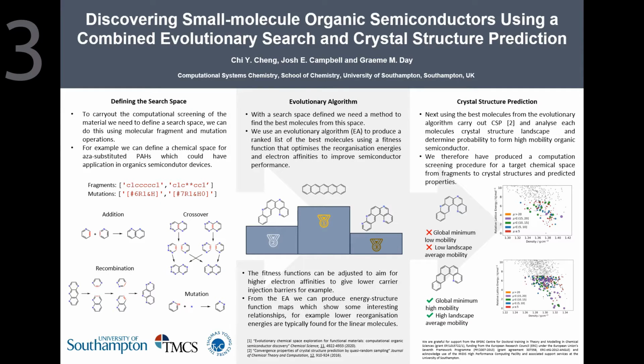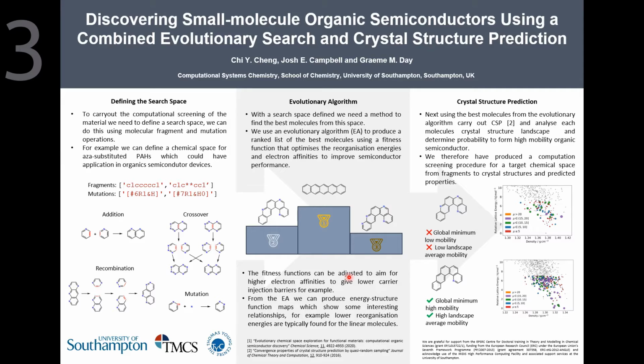Thanks for visiting our poster, and I'll be talking about some work that we've been doing on the computational screening of small molecule organic semiconductors. So we developed this whole procedure. It starts with an input of SMILES and SMARTS strings, which defines our search space. We then run an evolutionary algorithm over that search space, optimizing for low reorganization energies and high electron affinities.